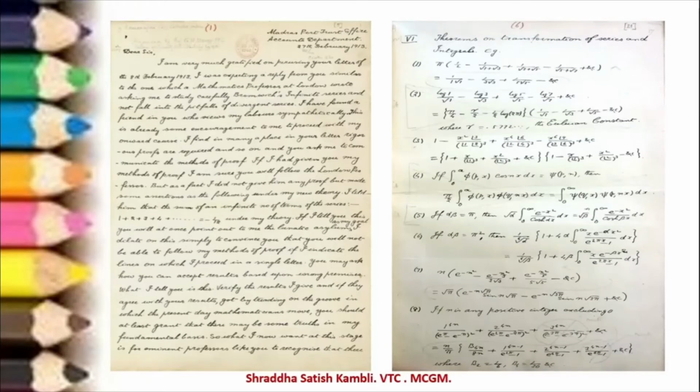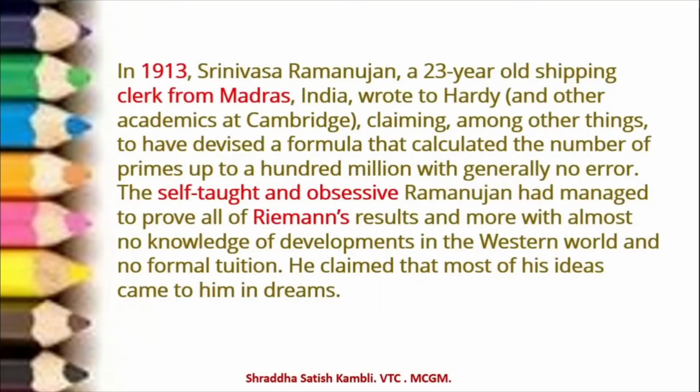This is how the journey of a very simple clerk like Ramanujan started from a small place in Tamil Nadu, India, and he finally ended up in Trinity College, University of Cambridge in England.